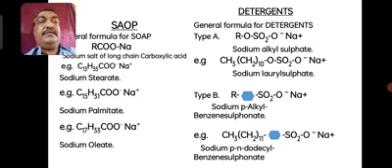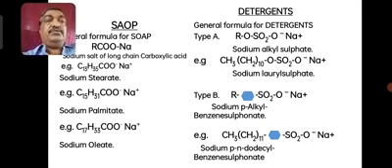It may be 15 carbon, 17 carbon, 18 carbon or 21 carbon. So sodium salts of long chain fatty acids are generally called soap. Sodium and potassium salts.